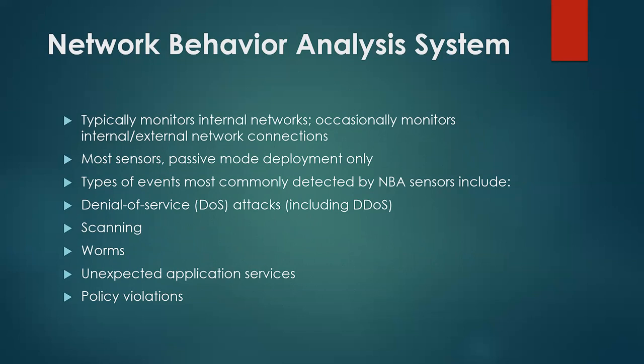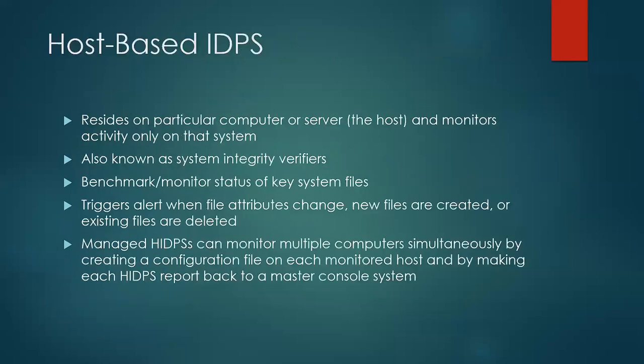Types of events most commonly detected by NBA sensors include denial of service, scanning, worms, and unexpected application service and policy violations.